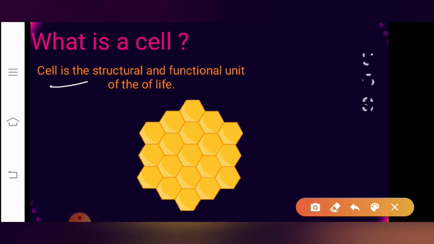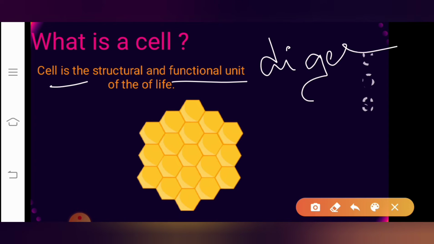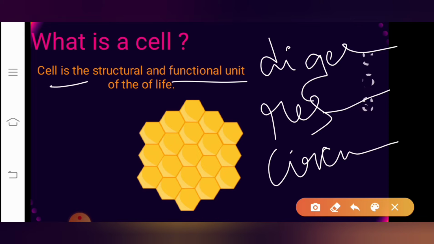So now I was talking about structural unit. Now, when I talk about the functional unit, it means all the functions which are being done by the body of living organisms. For example, the functions like the digestion, correct? The digestion is a process, it is a function which is taking place inside the body. Respiration, it is also a function taking place inside our body. Circulation, it is also a process which is taking place inside our body, correct? So all these activities or the functions which are performed inside the body of a living organism is because of the presence of cell. It is all because of the presence of the basic unit called cell.